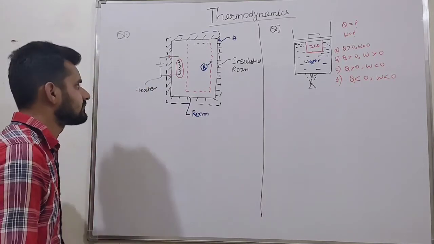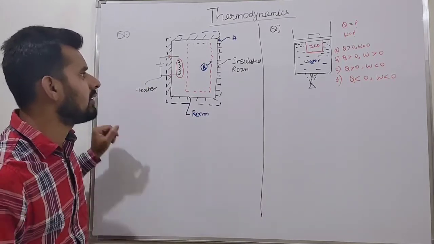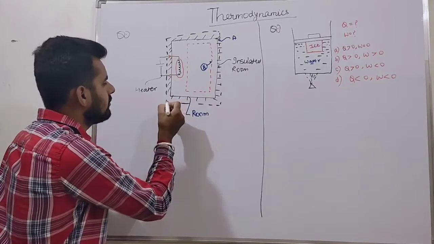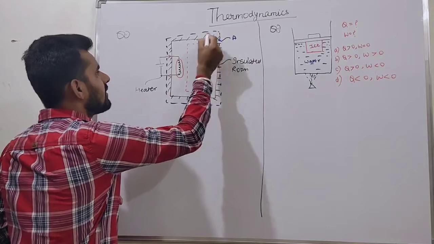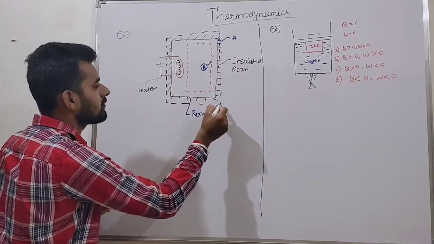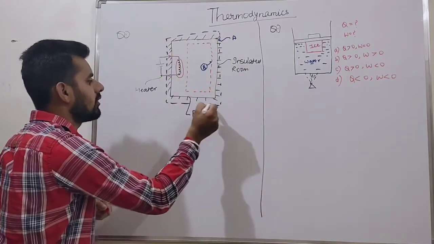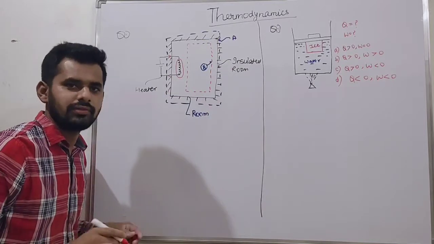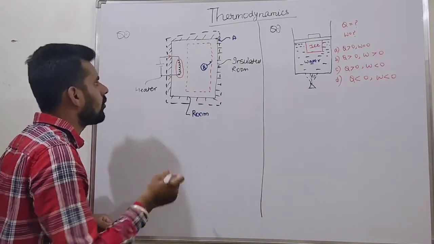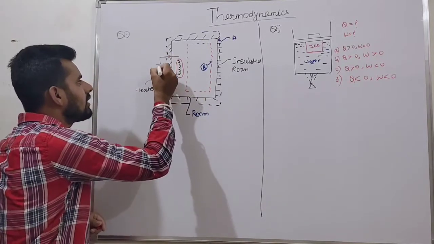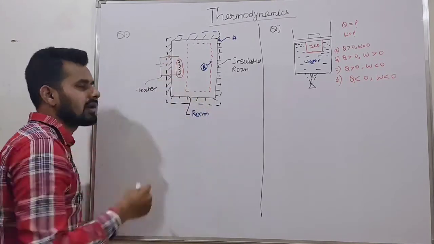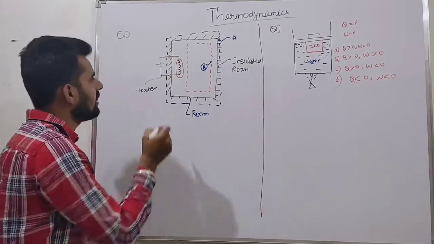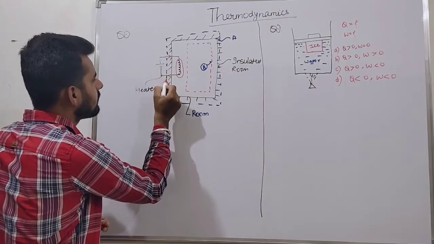So friends, what will happen there? Suppose A is our system. This is the boundary of the system. Now, when current starts moving through the heater, it basically crosses this boundary.